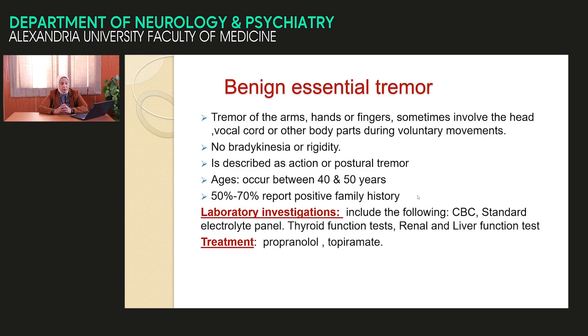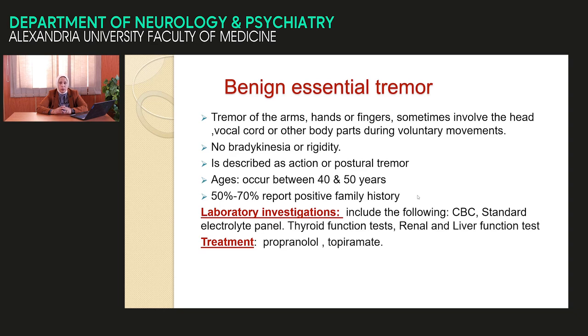Benign essential tremor. This is the most common cause in the differential diagnosis of Parkinsonism. Tremor mainly at the arm, at the finger, maybe in the voice, vibrating tremor, or other parts of the body. The tremor is not a resting tremor, it is a postural or action tremor. When we examine the patient, we find no rigidity, the tone is normal. No slowness of movement, there is no bradykinesia, there is no flexed attitude, there is no masked face, and so on.